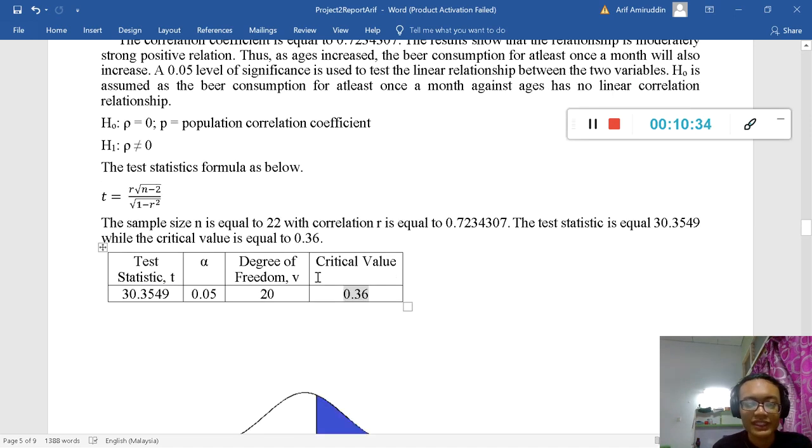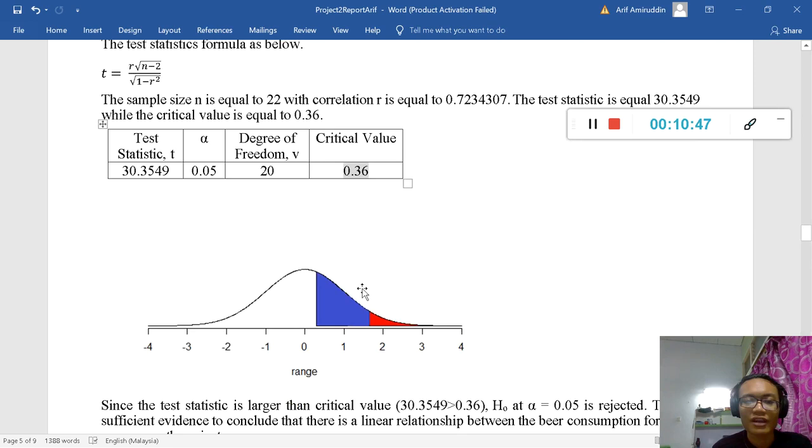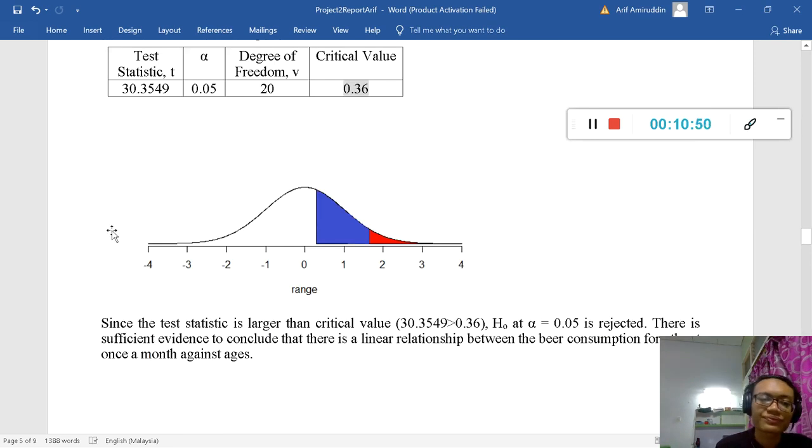And this is basically the overall calculation that we use. So we have the test statistic T, the confidence interval, degrees of freedom, and critical value. So we have the bell curve here. And since the test statistic is larger than the critical value, so 30 is actually larger than 0.36, at the 0.05 level, H0 is rejected.